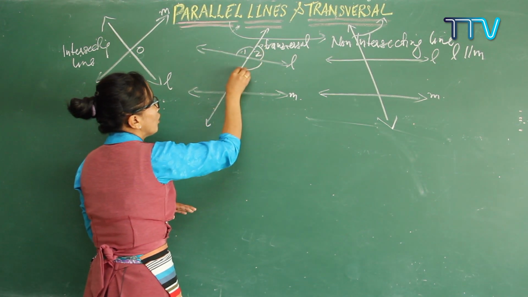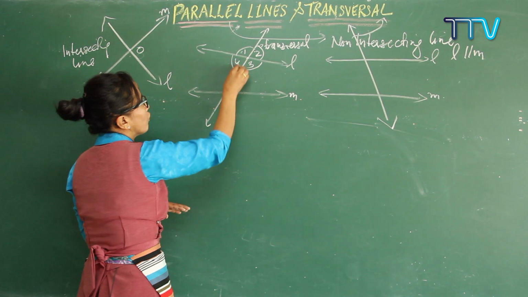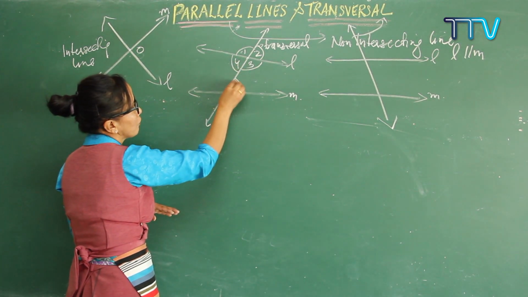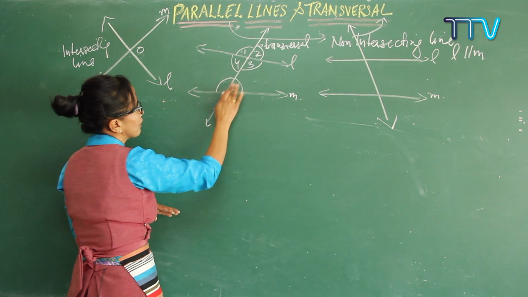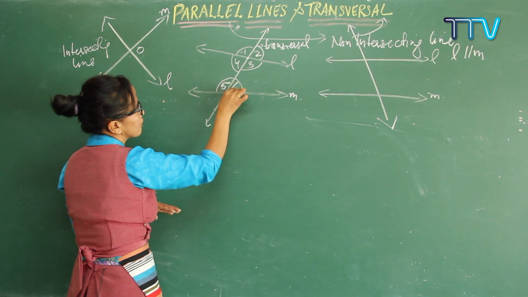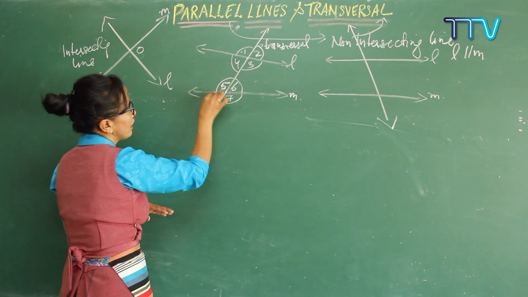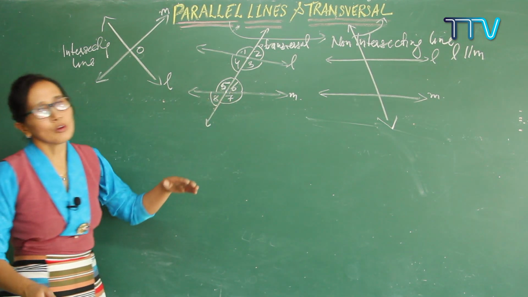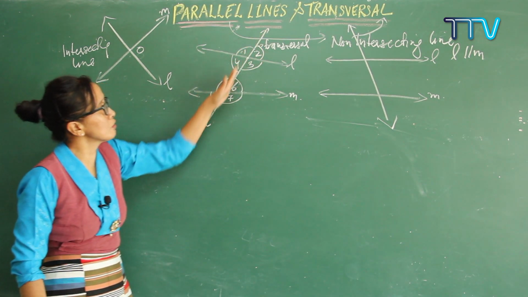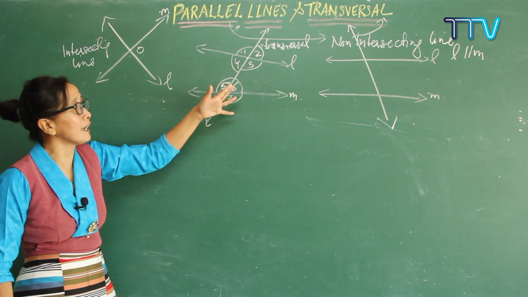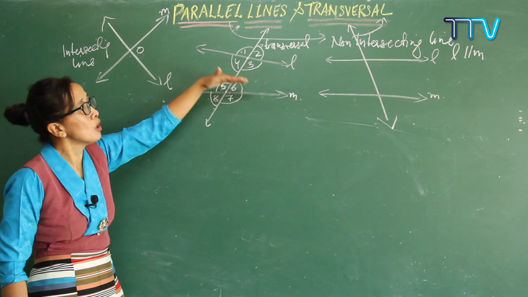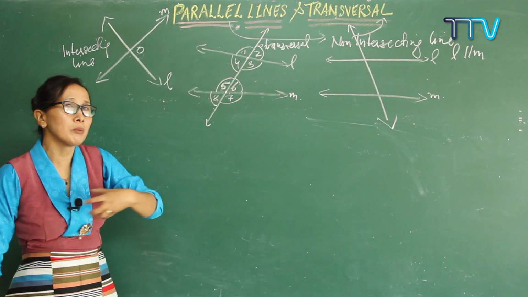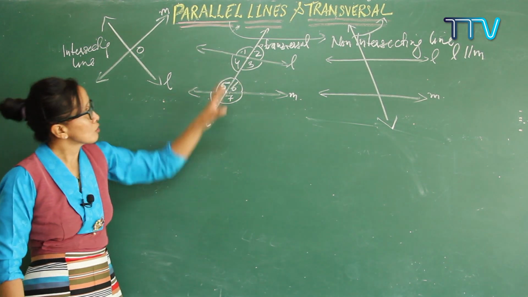1, 2, 3, 4, and 5, 6, 7 and 8. So if your transversal is passing through two lines, then it is forming 8 angles. If it is passing through more than 2 lines, then it is forming more than 8 angles. Understood? So these are the angles.